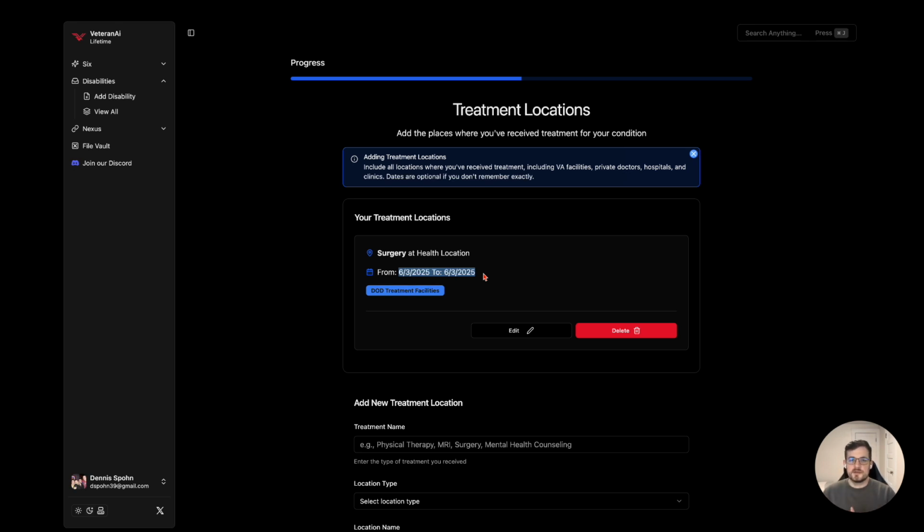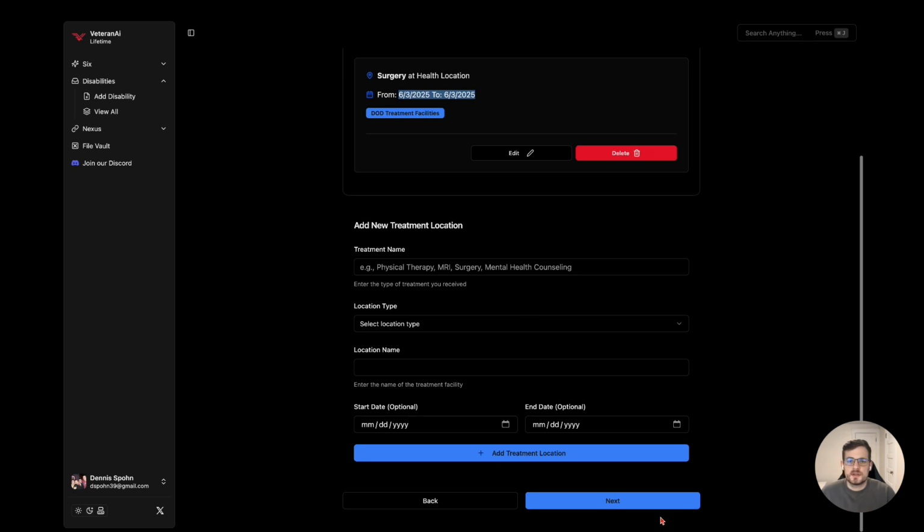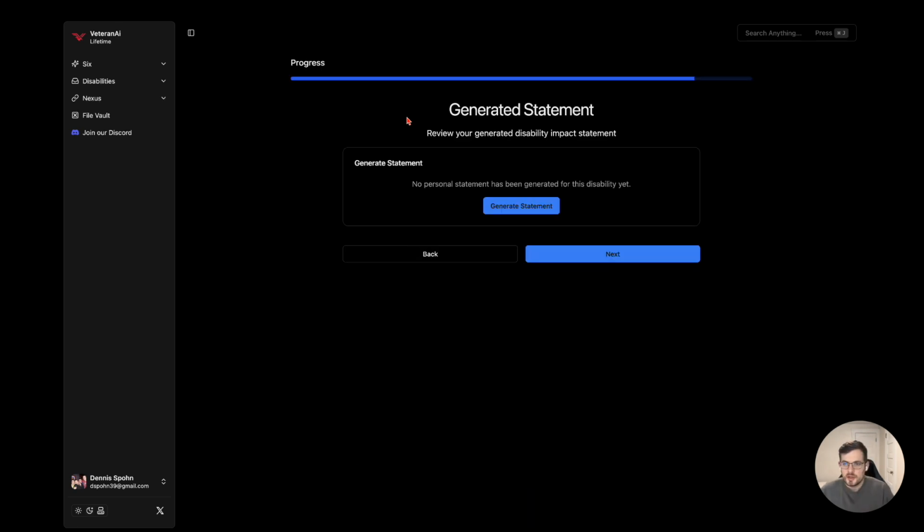But again, I want to make that a little bit easier for people because I do get that question quite often. So, anyways, that's done. I will fast forward this and we'll see you in a second. Okay, so we're here at basically the generation step. This takes a few seconds, but go ahead, hit generate. What's happening again is it's taking all the stuff that you've said and it's going to create a statement based off of that.